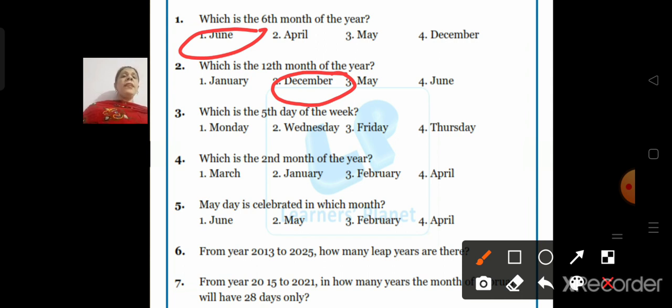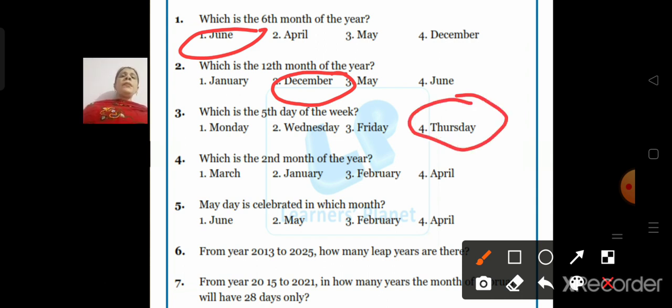5th day, children? Sunday 1, Monday 2. There are 7 days. Okay, we have to count the 5th day. These are the 7: Sunday, Monday, Tuesday, Wednesday and Thursday. So the 5th day of the week is Thursday.